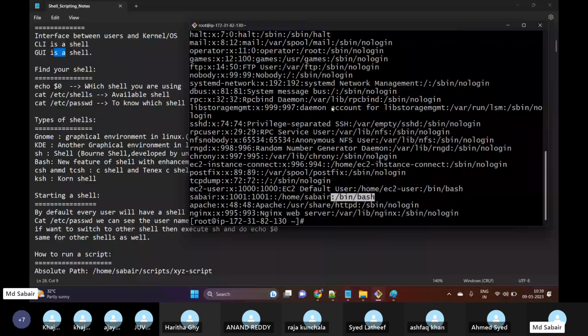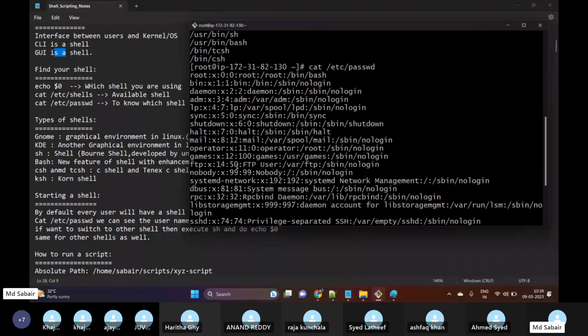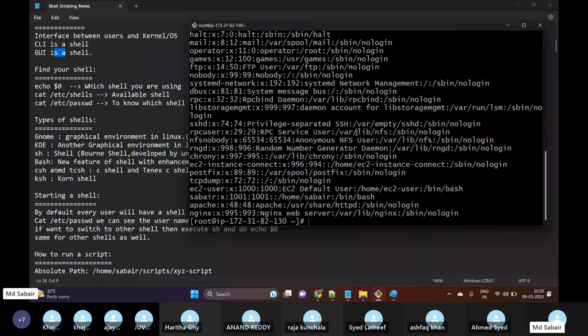Whenever I log in with the user called Saber, I will get the shell /bin/bash. Currently I am logged in as the user root, and if I scroll up, we can see the default shell which is /bin/bash. If you want to change this, we can do that, but as of now, let me continue with the same shell.